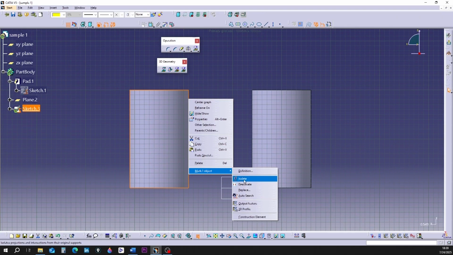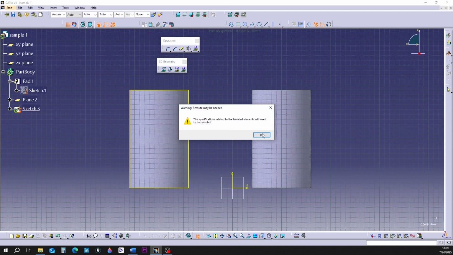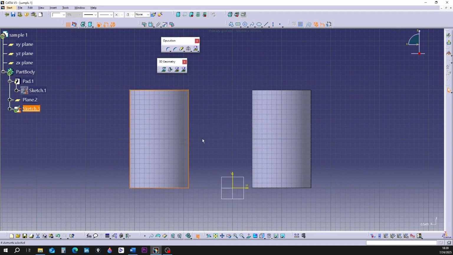If I click on the tool and then click outside the shape, it can be seen that the yellow color changed to white. In this case, the geometry of these lines becomes separate from the geometry of the cylinder and not dependent on it. I'm going back by pressing Ctrl+Z.